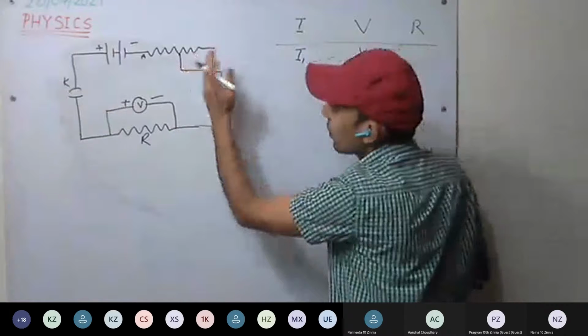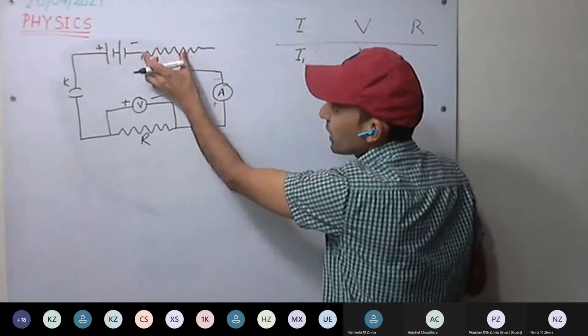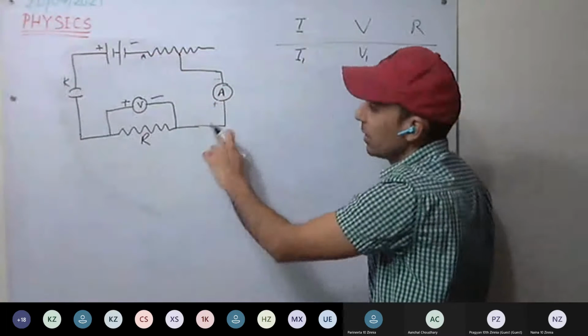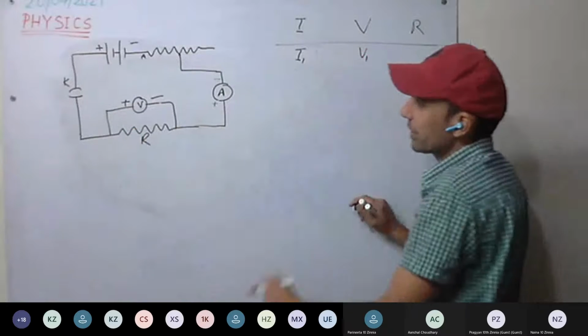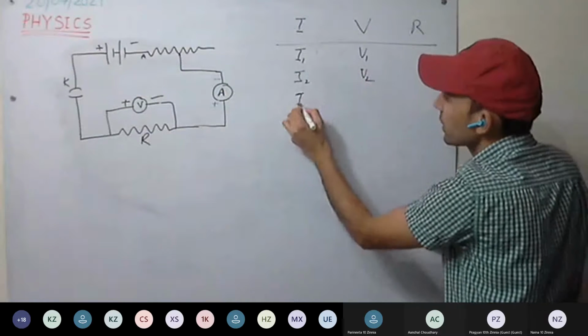Similarly, now we move this jockey towards terminal A. This is how we decrease the resistance. As resistance decreases, current will increase, and the potential difference across the resistor will increase. We'll be marking those.